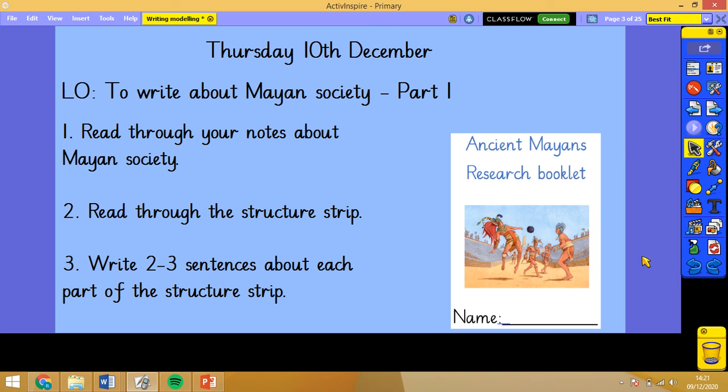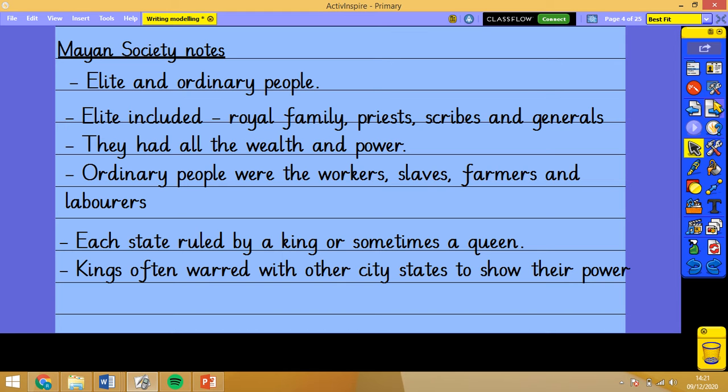So you will need your ancient Mayan research booklets that you took home with you and that you made notes in the day before yesterday. So here are some of my Mayan society notes. So you can just see I've done a few things in note form about there being elite and ordinary people, who the elite people were, so royal family, priests, and so on. And that they had all the wealth, all the money, and all the power. And then underneath, they are ordinary people. They were just workers, slaves, farmers, and labourers.